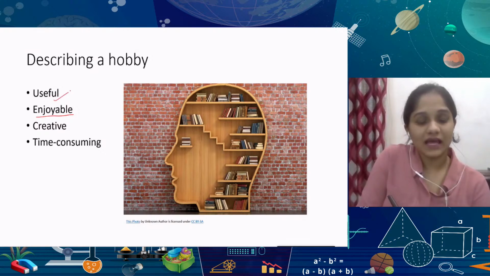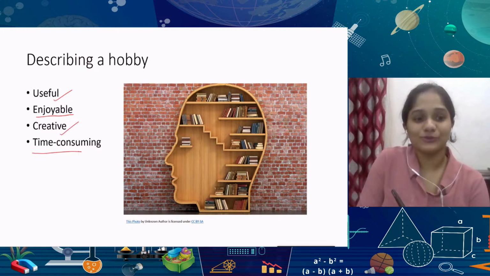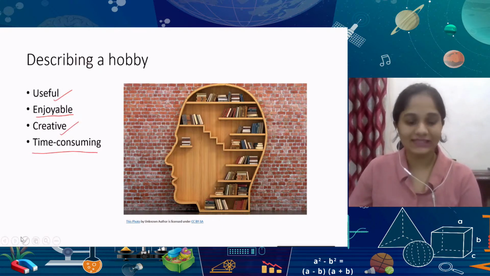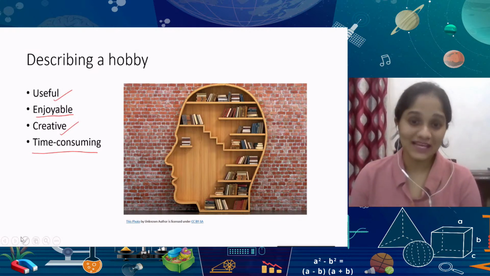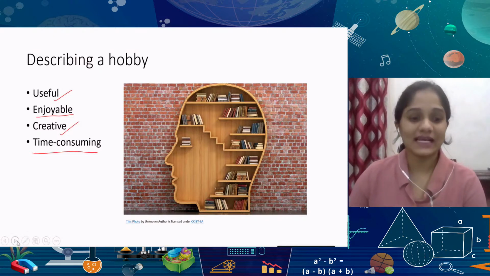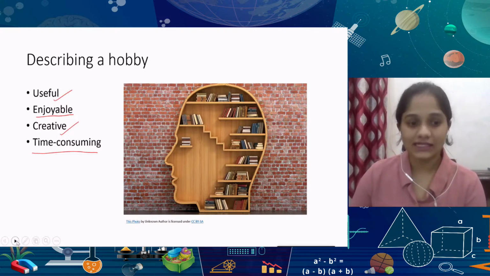Hobbies can be useful hobbies. They can foster your creativity. They can also be very time consuming. Okay, take up a lot of time. That's one thing that people neglect to mention sometimes with hobbies, as enjoyable as it is also. One of the things about a hobby is that it does take up quite a bit of time. Okay, and some hobbies can be expensive and require a little bit more effort.